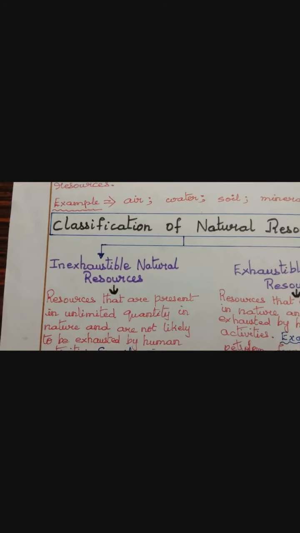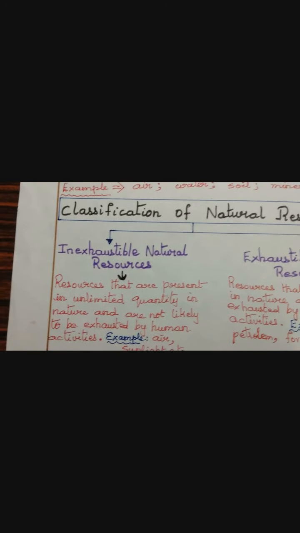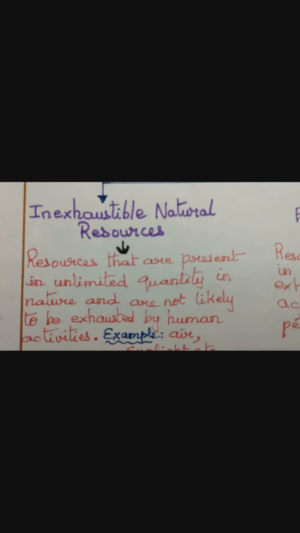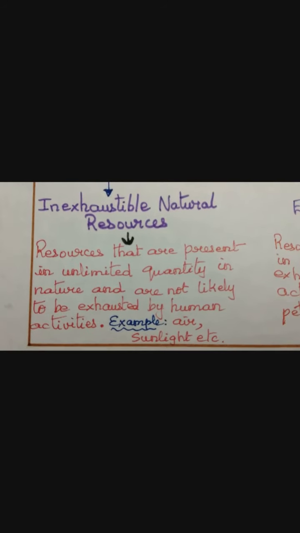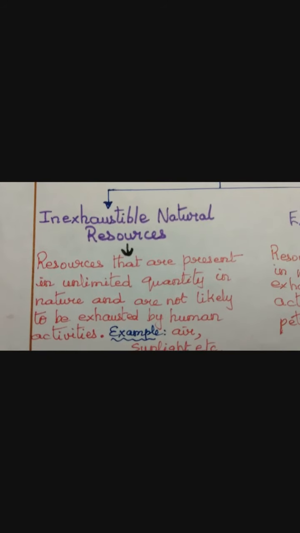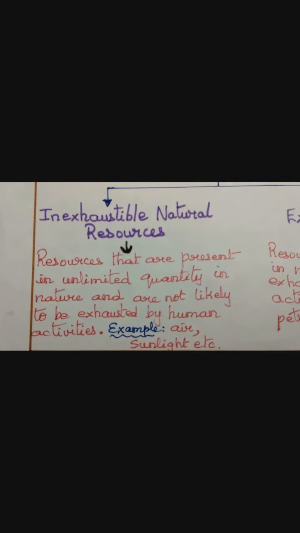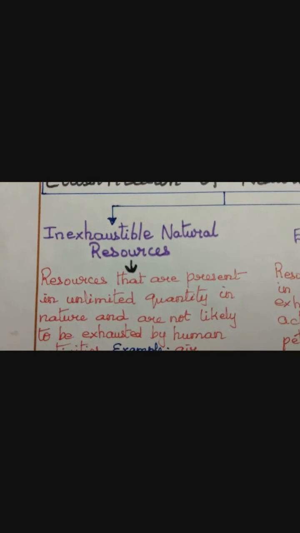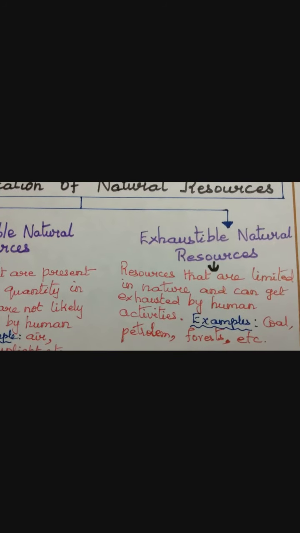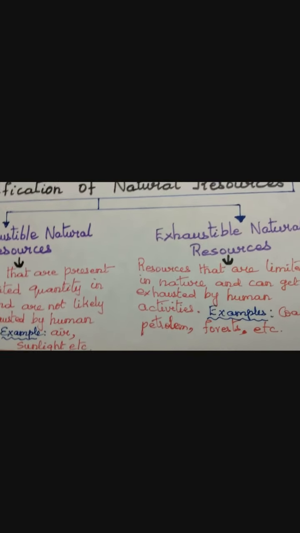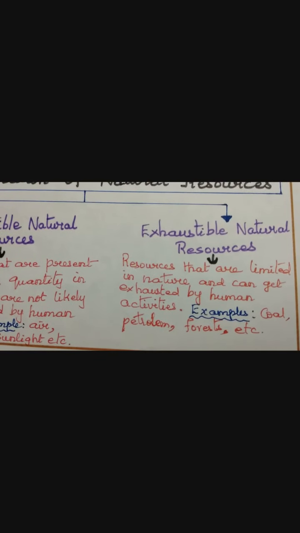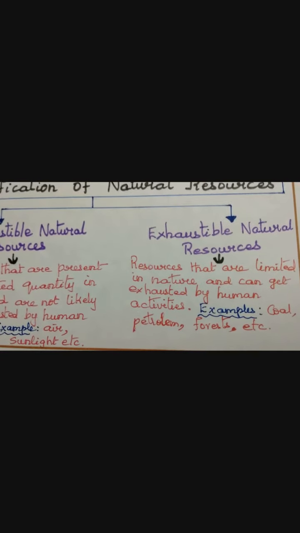Let us study the meaning of inexhaustible natural resources. Resources that are present in unlimited quantity in nature and are not likely to be exhausted by human activities are called inexhaustible natural resources. Examples are air, sunlight, etc. Next come the exhaustible natural resources. Resources that are limited in nature and can get exhausted by human activities. Example: coal, petroleum, forests, etc.